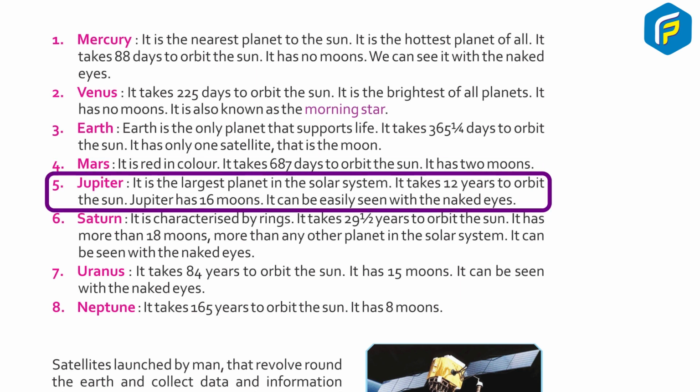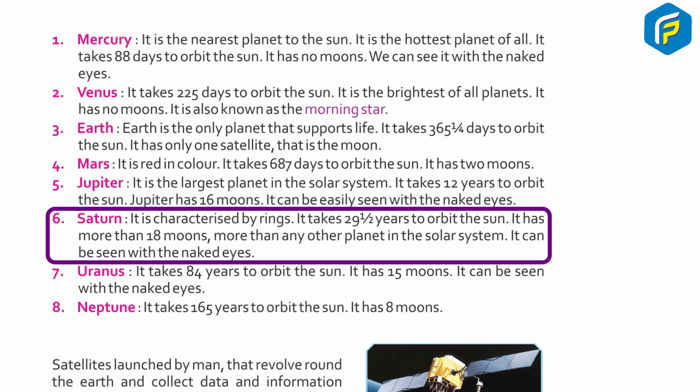5. Jupiter. It is the largest planet in the solar system. It takes 12 years to orbit the sun. Jupiter has 16 moons. It can be easily seen with the naked eyes. 6. Saturn. It is characterized by rings. It takes 29.5 years to orbit the sun. It has more than 18 moons, more than any other planet in the solar system. It can be seen with the naked eyes.